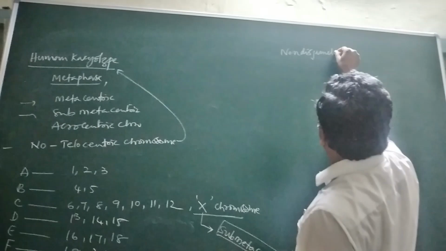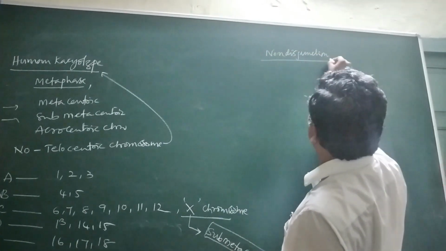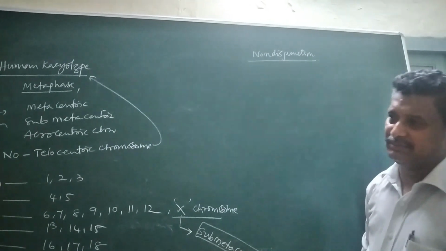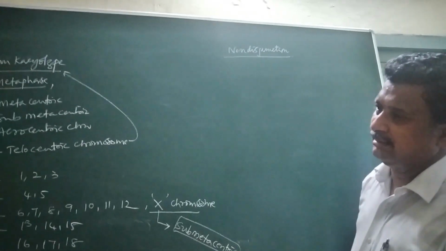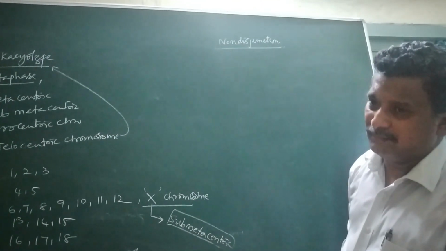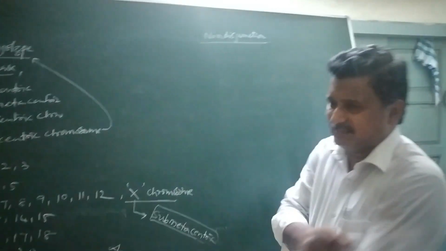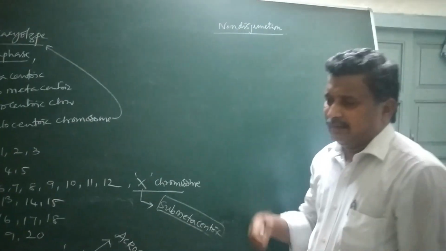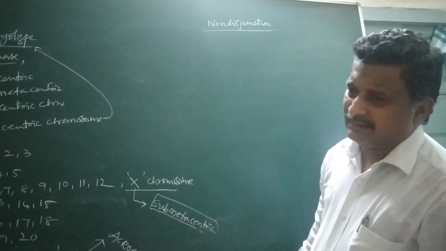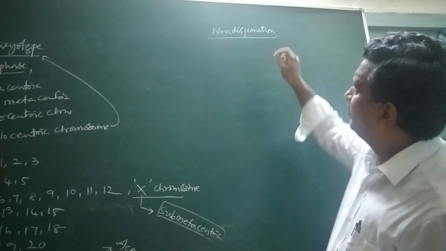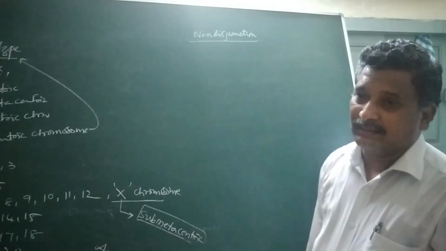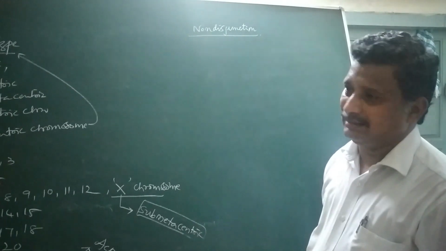Non-disjunction means non-separation of homologous chromosomes during meiotic or mitotic division that may result in the development of abnormal eggs or abnormal sperms. If non-disjunction is observed during mitotic division, it is said to be mitotic non-disjunction. If it occurs in meiotic divisions, that is said to be meiotic non-disjunction.